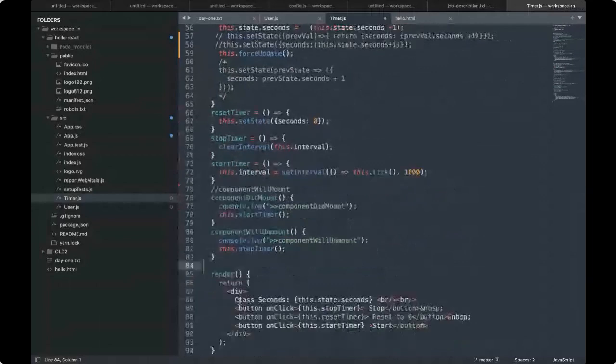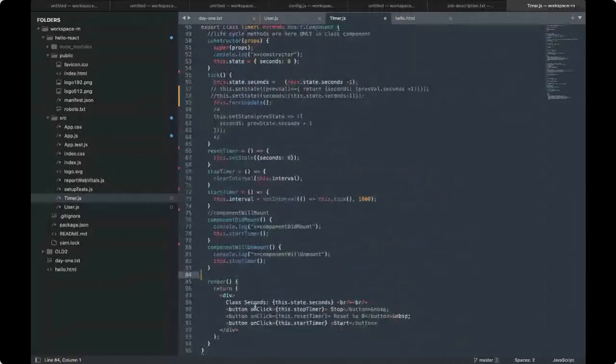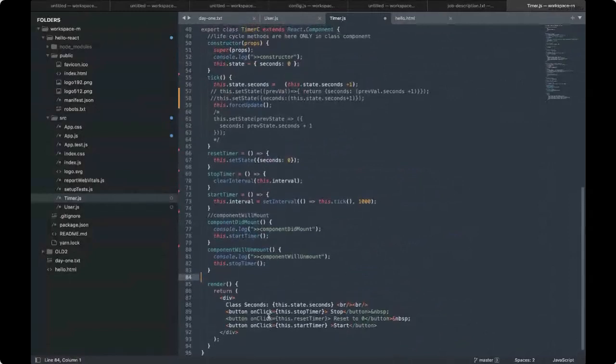So let me do this. I don't know if it is making sense. So this is the code. We are making a simple class, basing it on tick updating. We have a constructor, a reset timer, stop timer, start timer, and componentDidMount, the method which starts the timer, and componentWillUnmount, where we remove it. We have a simple GUI, simple state, and counting it with 1, 2, 3.